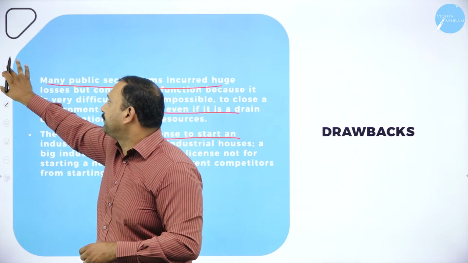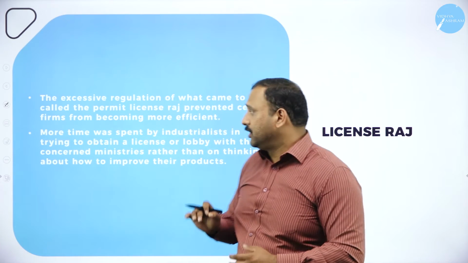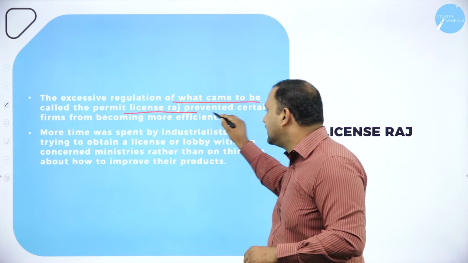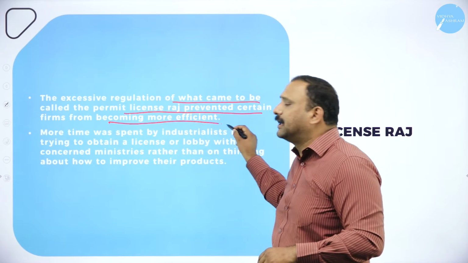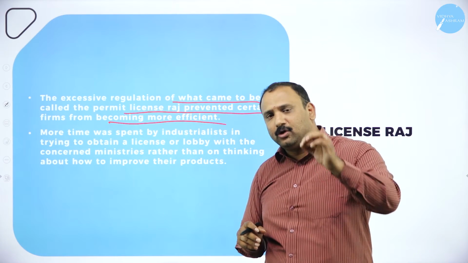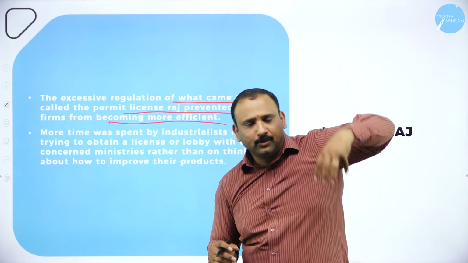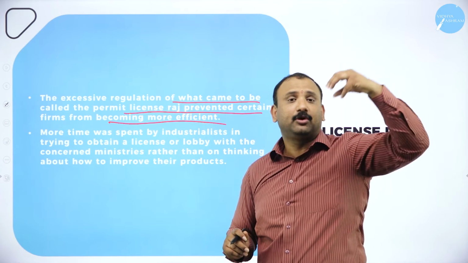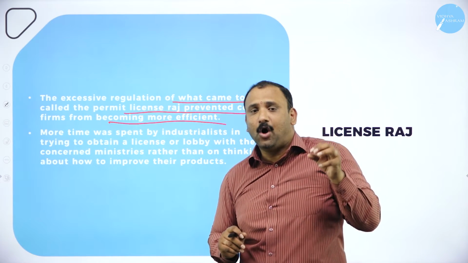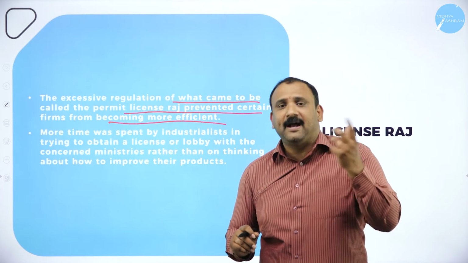Now, moving forward, the other factor that we are going to talk about today is the license Raj, one of the most important things. The excessive regulation of what came to be called the permit license Raj prevented certain firms from becoming more efficient. This was very, very important. Because of the license factor, we were not allowing the industries to open up and come forward. For example, the automobile sector itself could have become even more revolutionized, even more modern before 1990, but unfortunately, the government was not giving them the license, the permission to open up and come up.